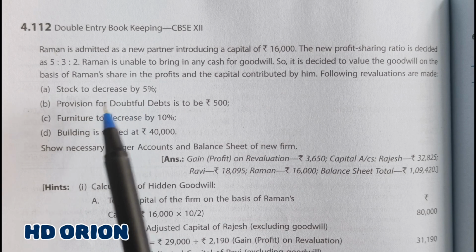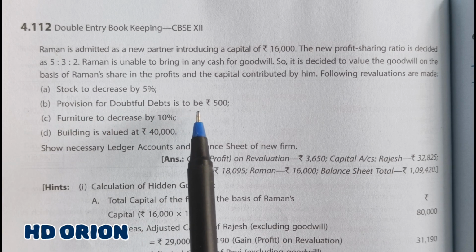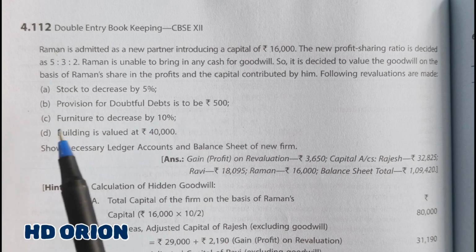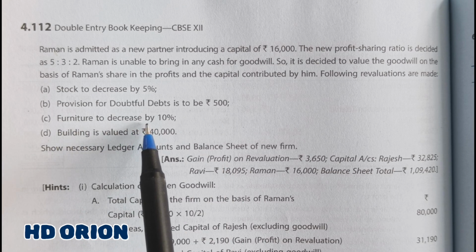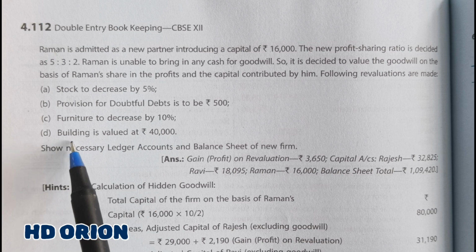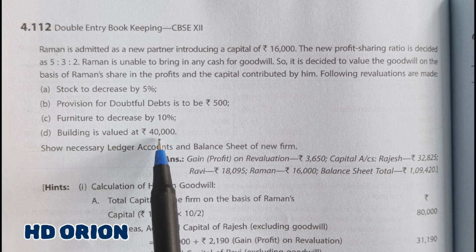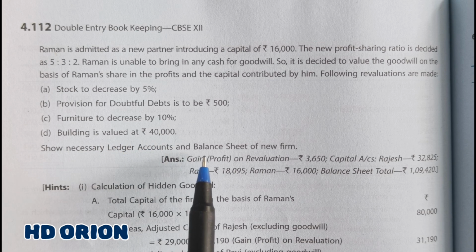Stock to decrease by 5%. Provision for doubtful debts is to be rupees 500. Furniture to decrease by 10%. Building is valued at rupees 40,000. Show necessary ledger accounts and balance sheet of the new firm. So let us see the detailed explanation of this in the solution.